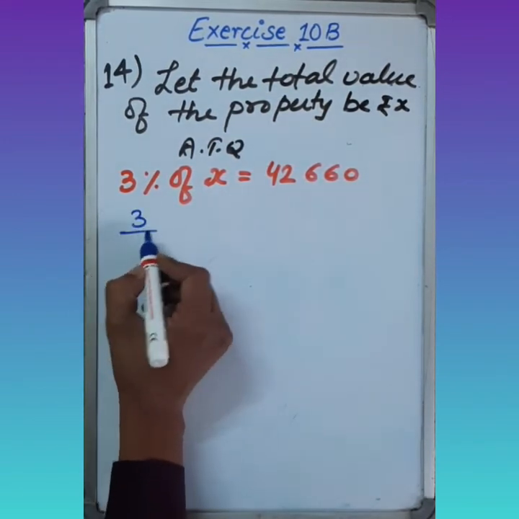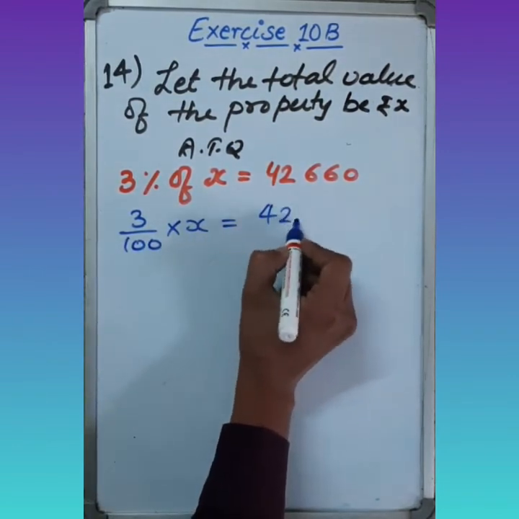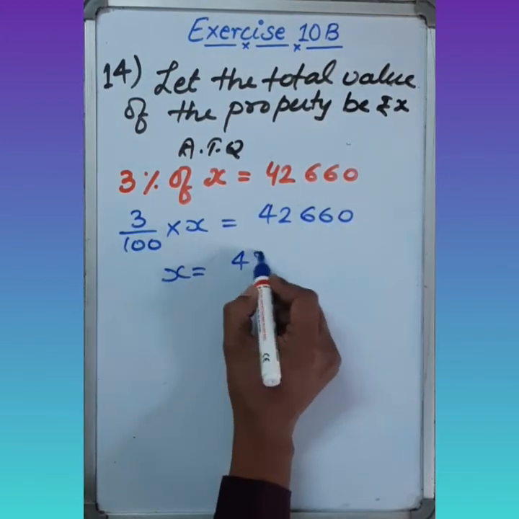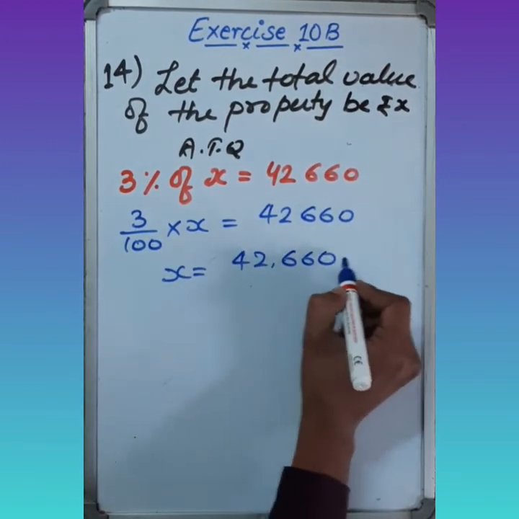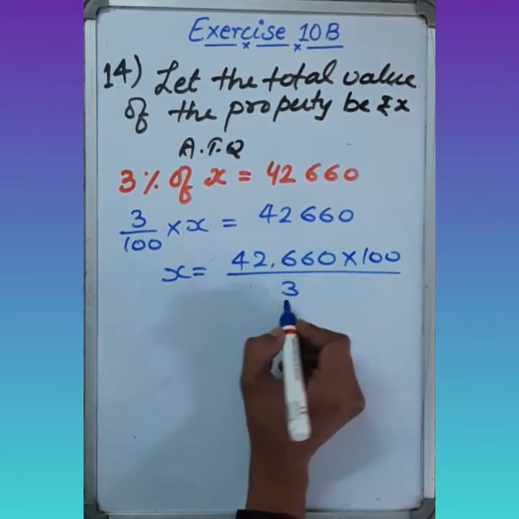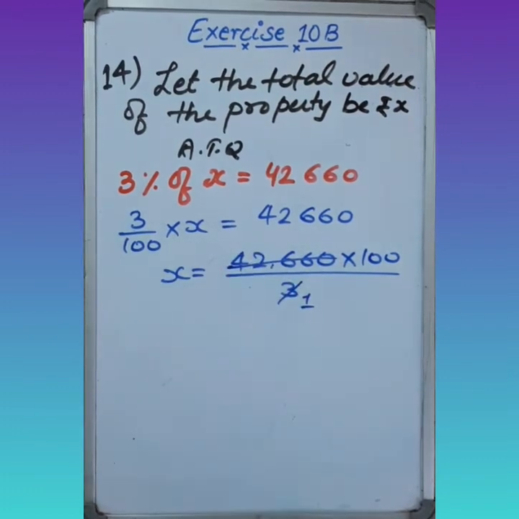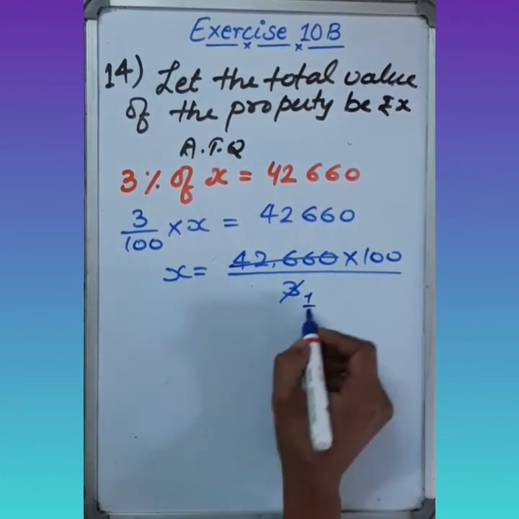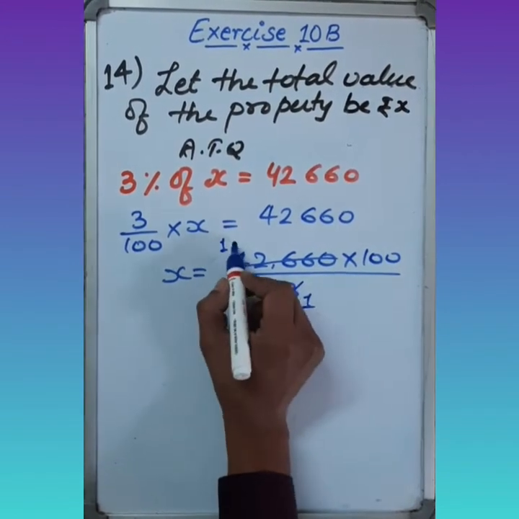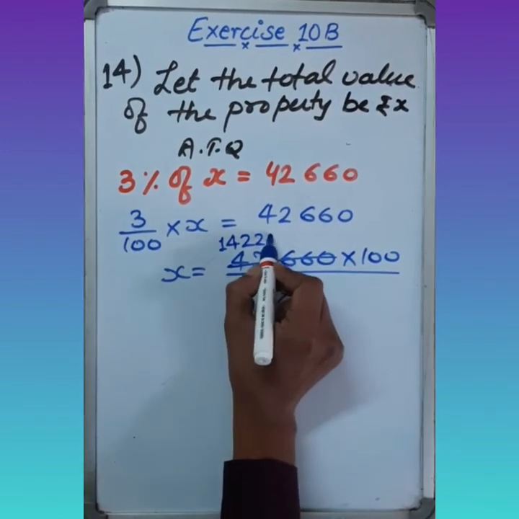So 3 upon 100 into X equals 42,660. We are doing the cross multiplication here: 42,660 into 100 upon 3. Now dividing by 3: 3 1s are 3, 3 4s are 12, 3 2s are 6, and 0.